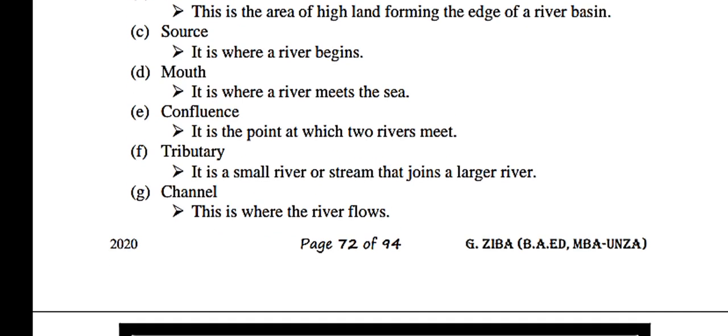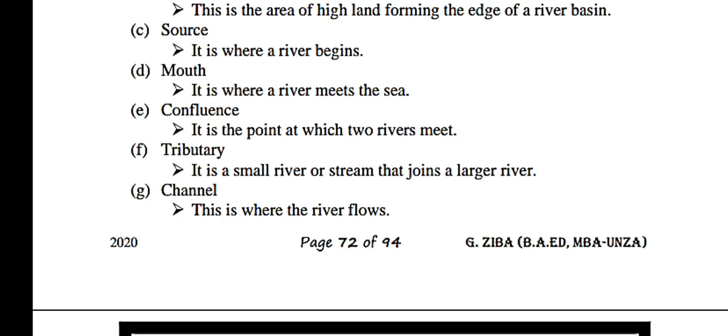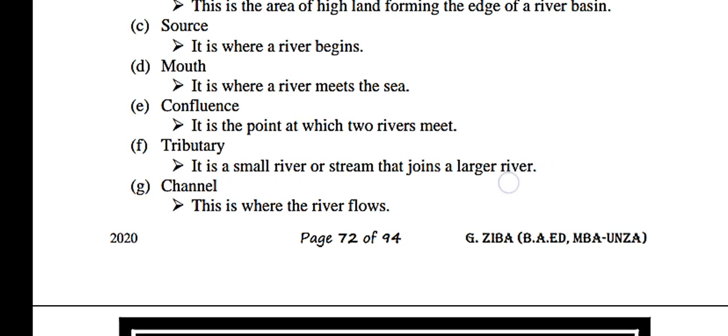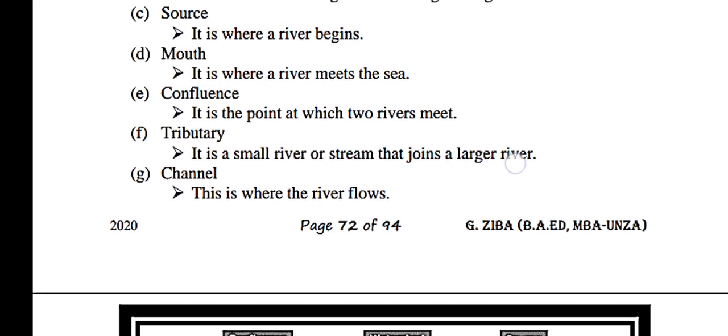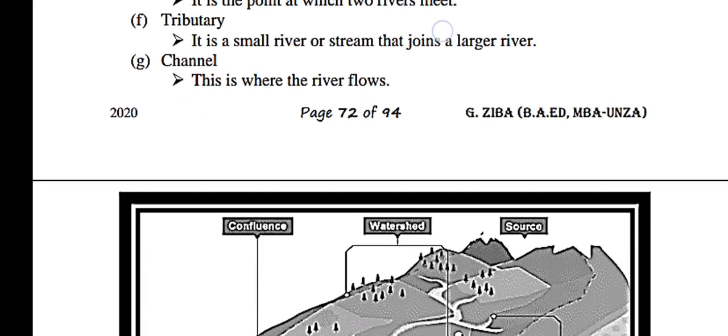Then we have a confluence. It is the point at which two rivers meet. Then we have a tributary. It is a small river or stream that joins a larger river. It is a small river that joins the major river. What else? We have a channel. This is where the river flows. Where the river is flowing, that is known as a channel.